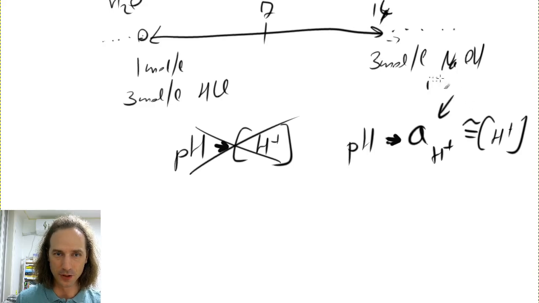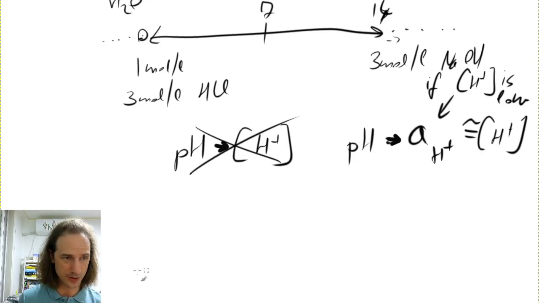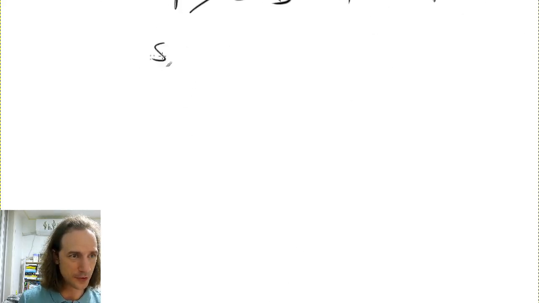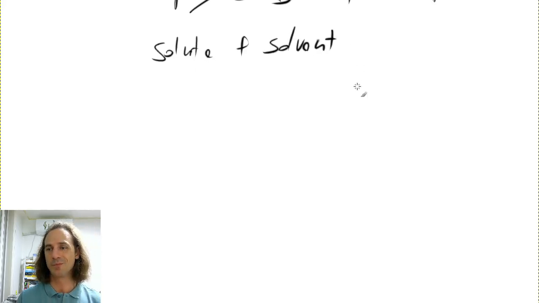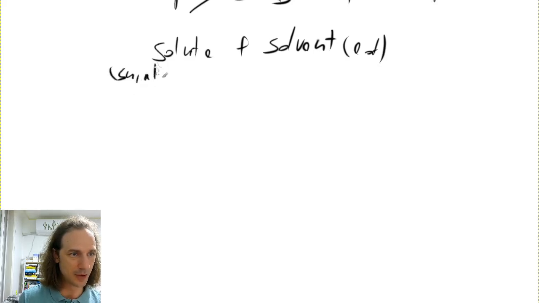If the H plus concentration is low. So what is the activity? And for that, we will have to understand a bit of how solutions work. So in a solution, what do we have? We have some kind of solute and a solvent. Basically, a solution is a kind of mixture in which we have a lot of solvent and only a small amount of solute. So that means that if your solute, let's make this black dot a solute, will only meet with the solvent molecules.